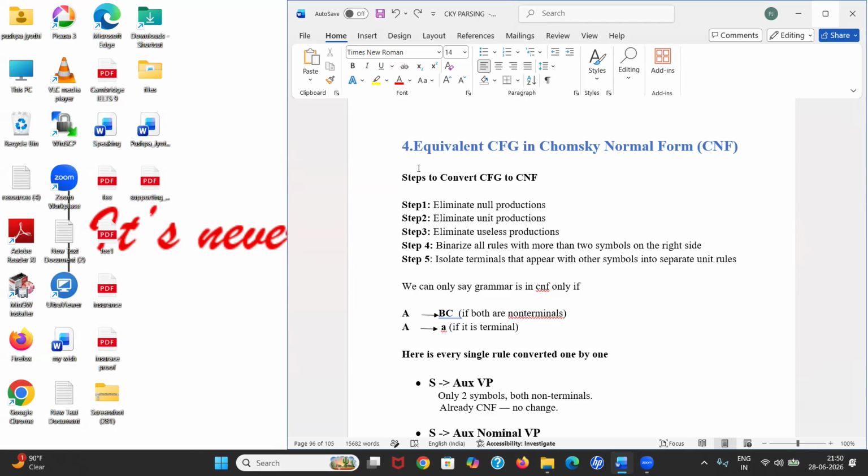What is eliminate null rules? Wherever null is present, we need to eliminate it, but by substituting in subsequent symbols, whatever symbols are using null, just substitute there. Then we can eliminate those. But I can't show you here because there are no null symbols we are taking here.